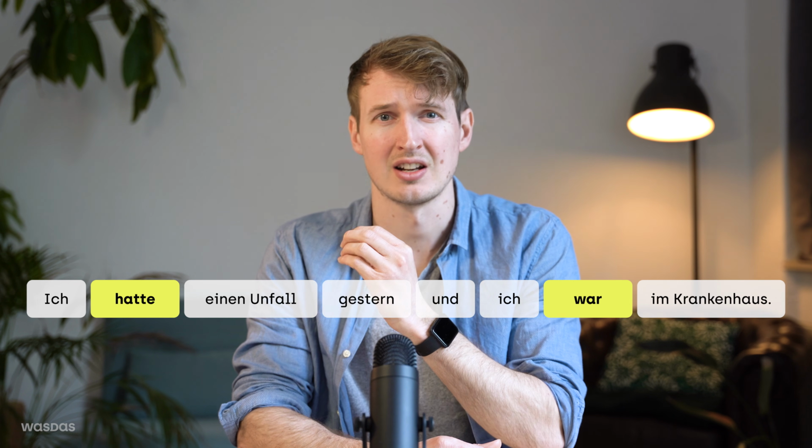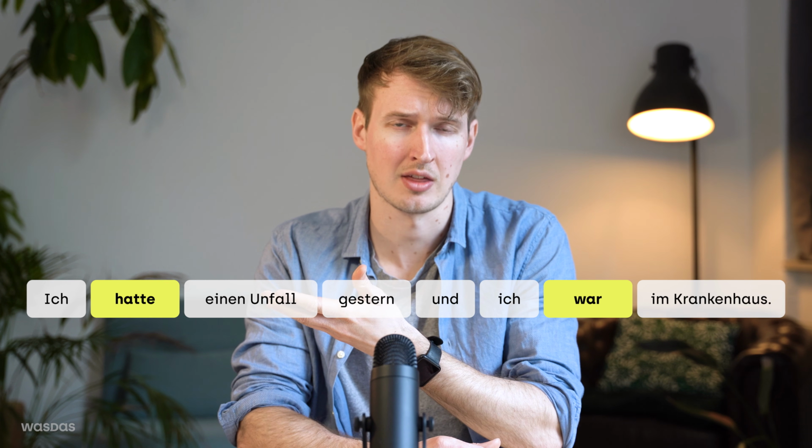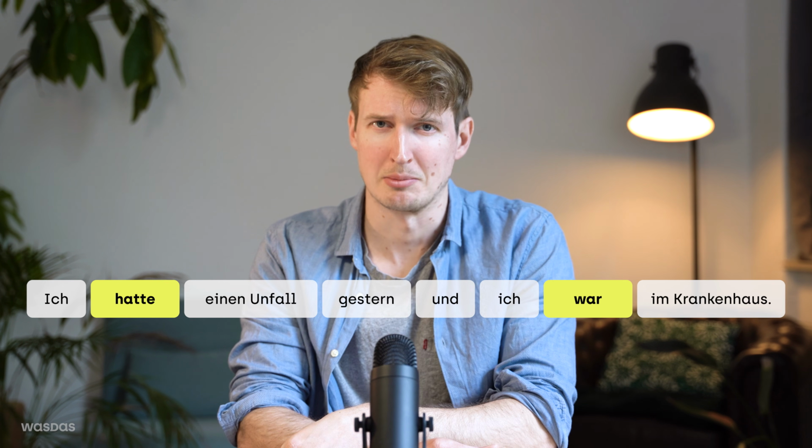This sentence is totally fine in speech. We'd actually say something like that. I mean, hopefully not, but you know what I mean. But this sentence is formed with the Präteritum as well.